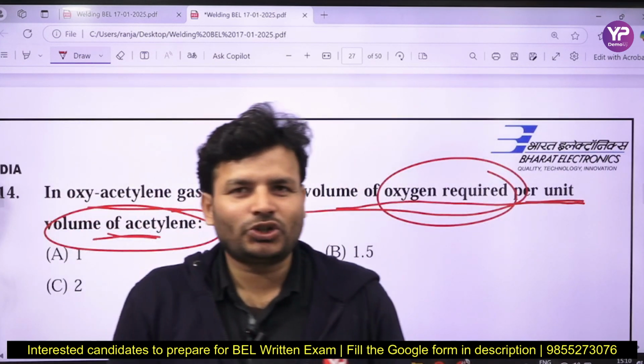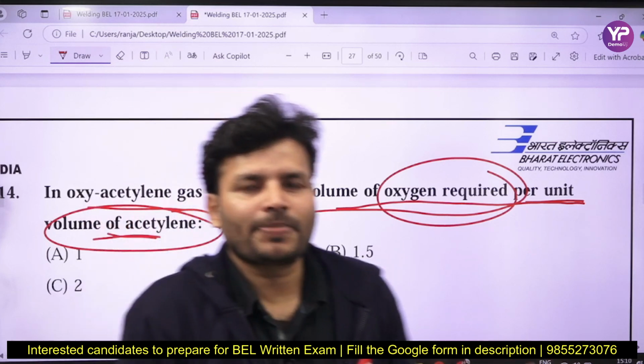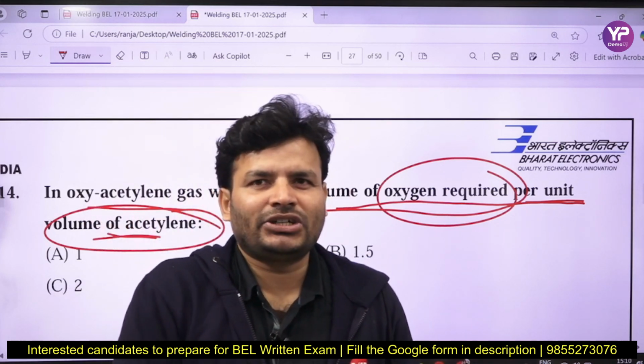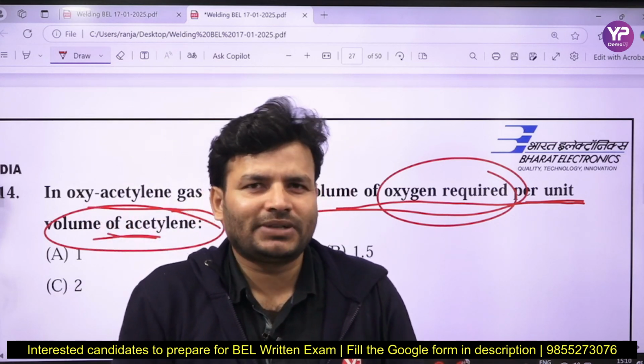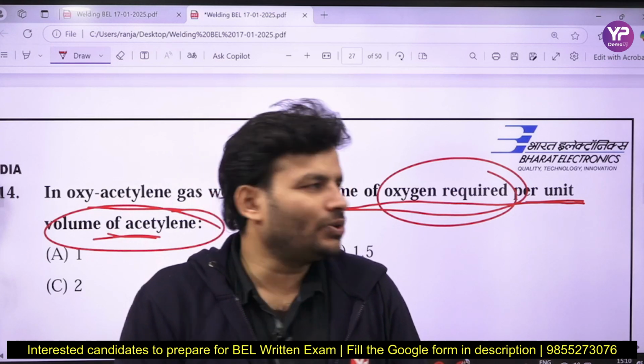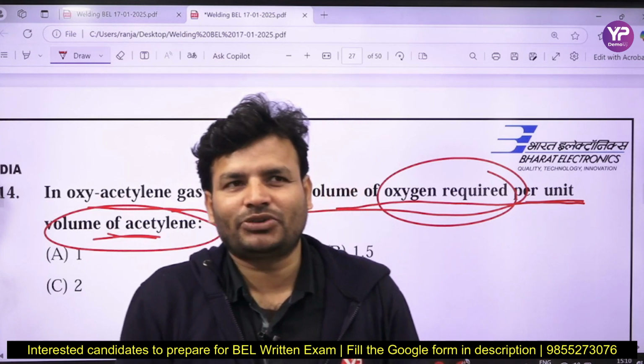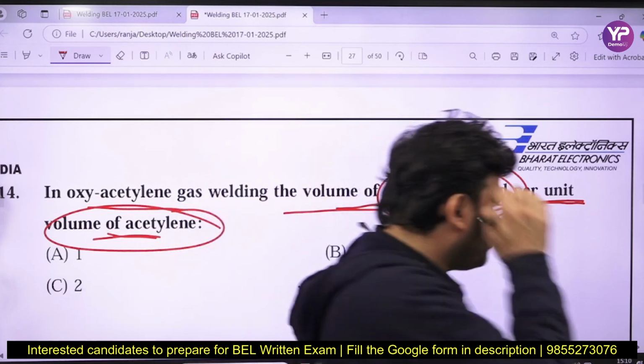Here a student can get confused. They are not going to ask whether it is oxidizing, reducing, carbonizing or neutral, whatever, that is not going to be asked here. Only how much oxygen is required will be asked, so it will be 2.5.